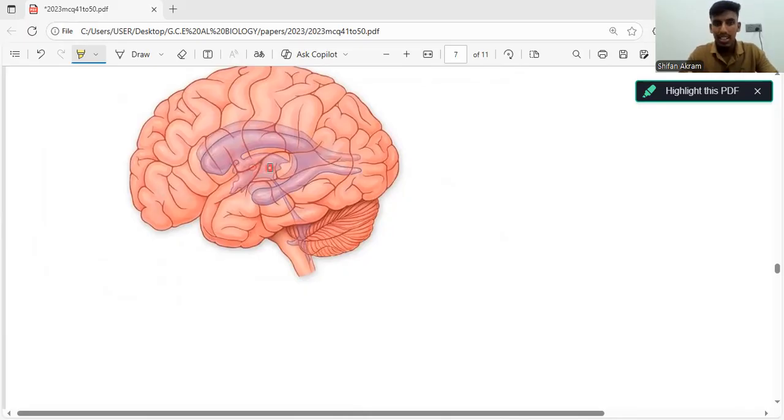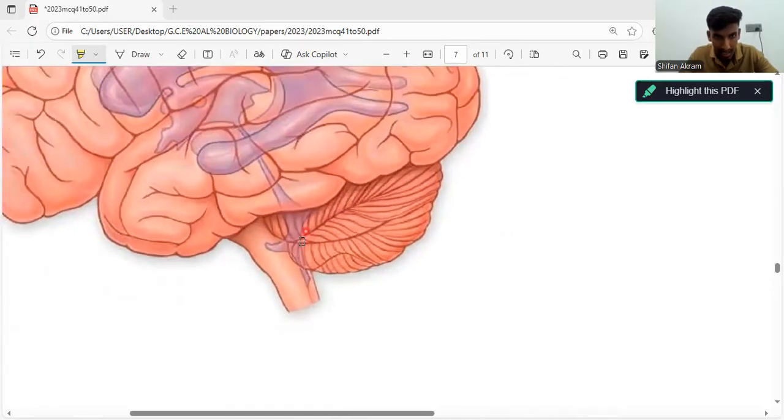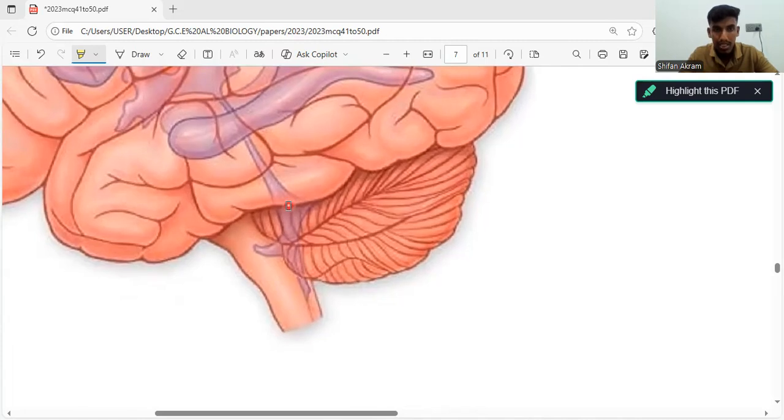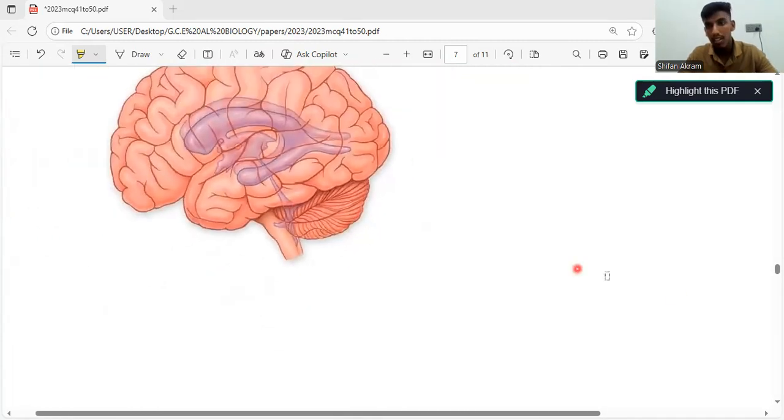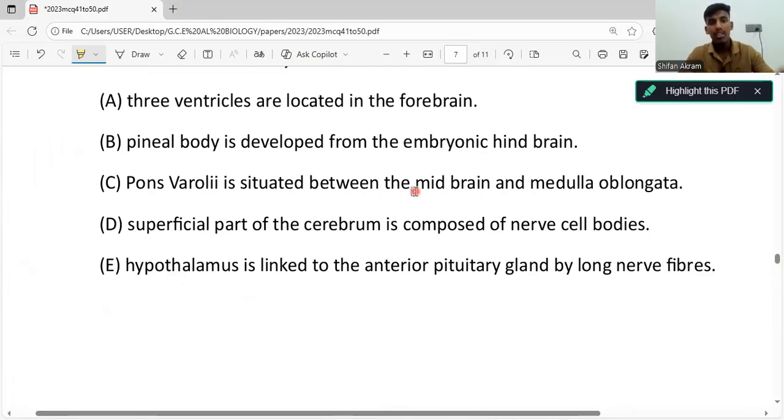Now what are these ventricles? So these ventricles are cavities that are present in the brain that is usually filled with cerebrospinal fluid. Okay. Now the brain has a total of 4 ventricles and 3 are present in the forebrain. So where is the last ventricle? Here you can see. So this is the last ventricle. Okay, and it is present in the hindbrain, not in the forebrain. So this statement is correct. 3 ventricles are located in the forebrain. So let's highlight it.